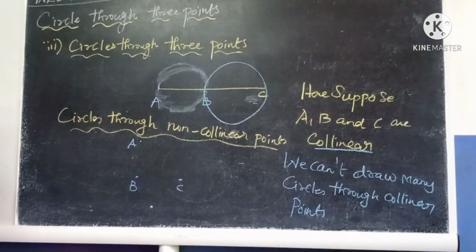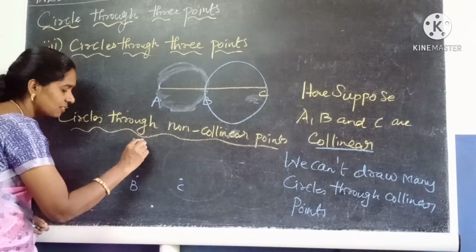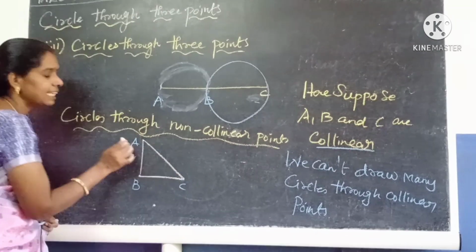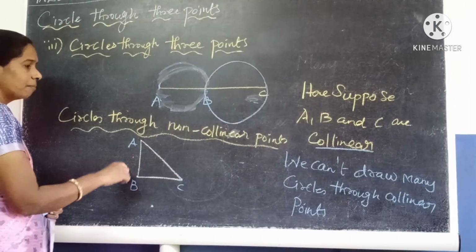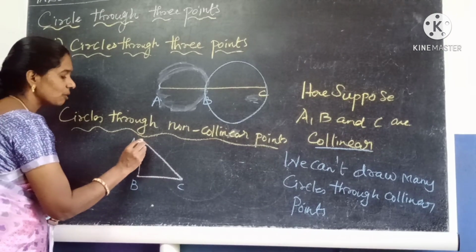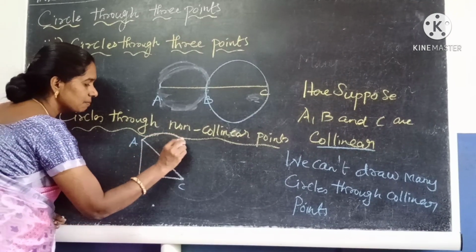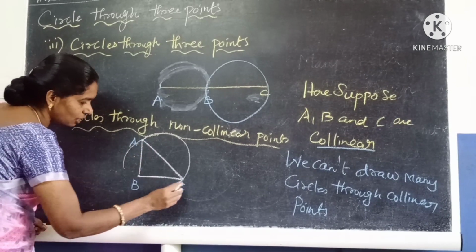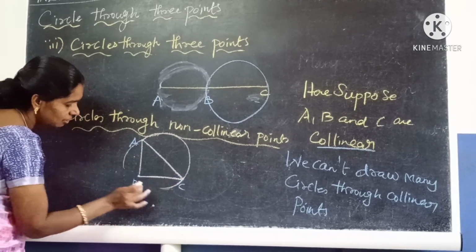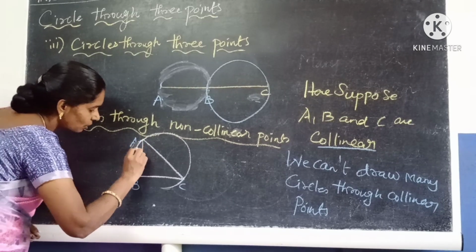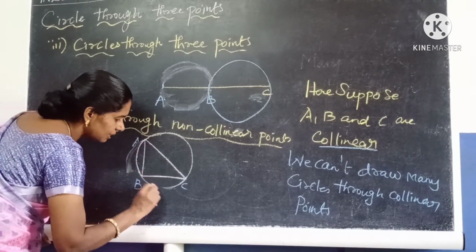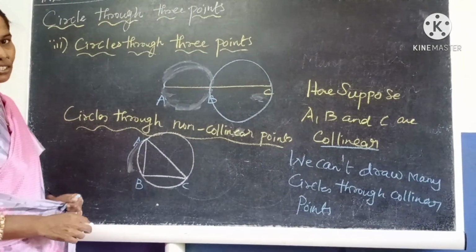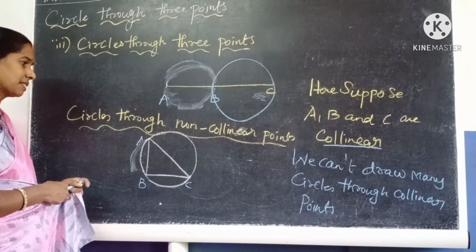So using these points, we can draw a triangle. But through non-collinear points, we can draw a circumcircle. You will study this in your geometry. What is meant by a circumcircle? A circle which passes through all the vertices of a triangle is called a circumcircle.